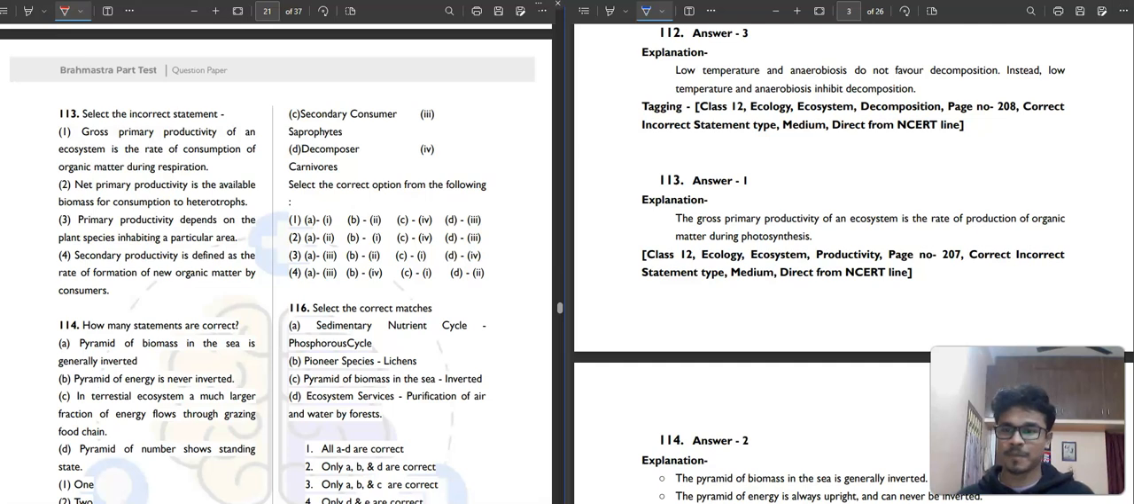113. Select the incorrect statement. Gross primary productivity of an organism is the rate of consumption of organic matter during respiration. This is the incorrect statement, because the gross primary productivity of an ecosystem is the rate of production of organic matter during photosynthesis. The rest of the statements are correct. So here the first option will be our correct answer. Then question number 114.